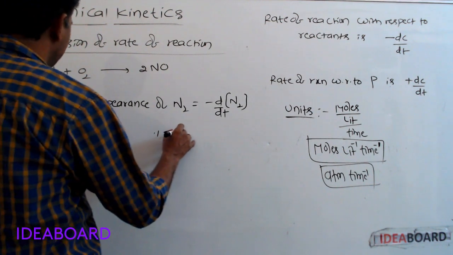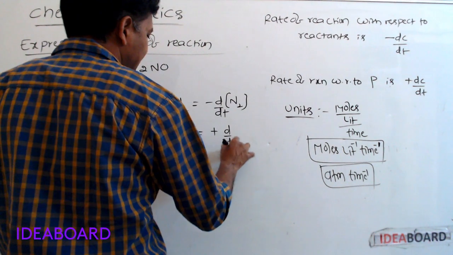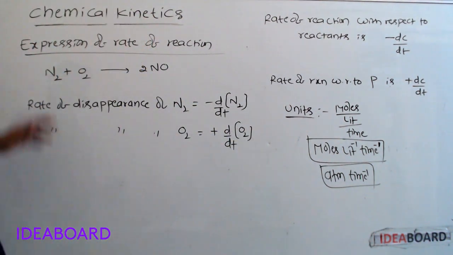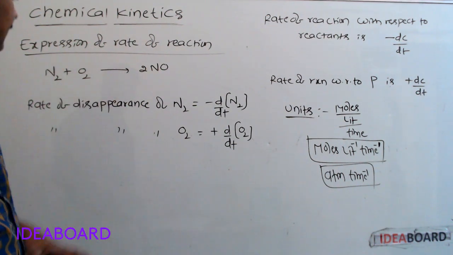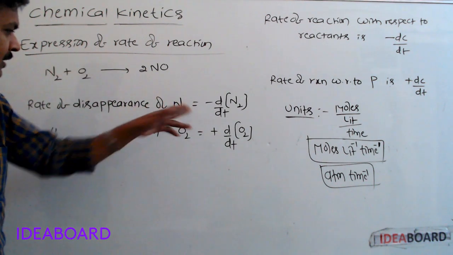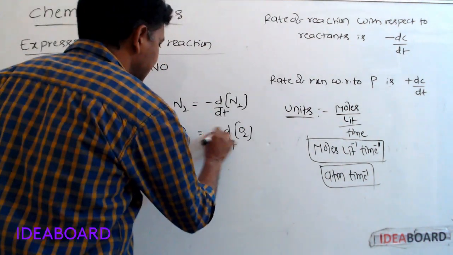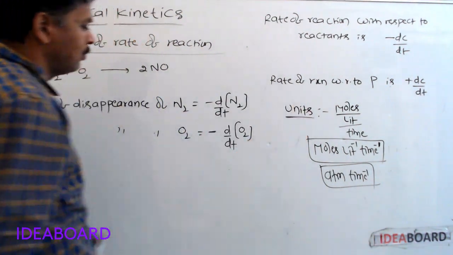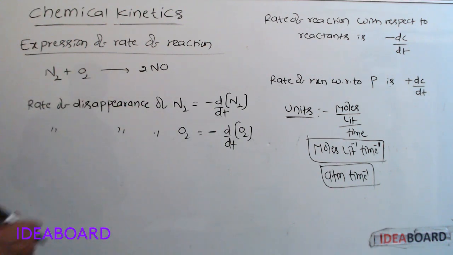Rate of disappearance of O2 is equal to plus d by dt of O2 concentration. Here these two are the reactants. As the time proceeds, concentration of reactants decreases, so reactants disappear. So rate of disappearance of nitrogen is equal to minus d by dt of N2 concentration. Rate of disappearance of O2 is equal to minus d by dt of O2 concentration. This negative sign indicates that N2 and O2 disappear.